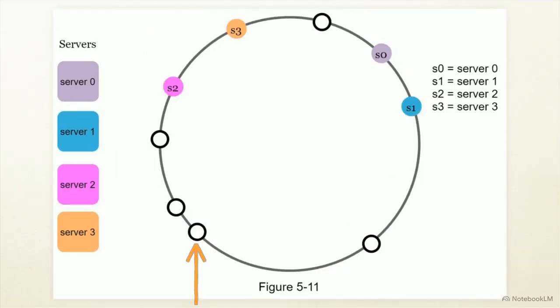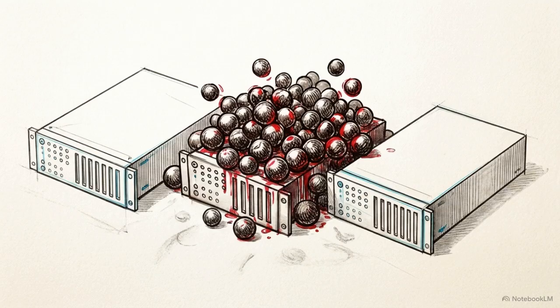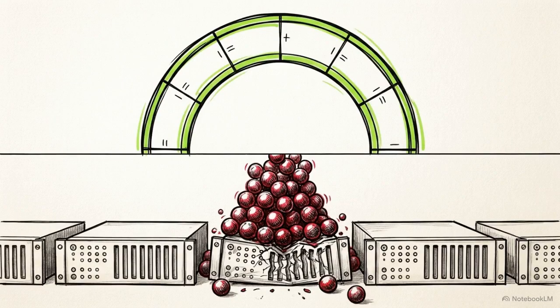Highly accessed keys land on one specific server, while other nodes in the cluster remain idle. Physical nodes can buckle under heavy traffic, while neighboring servers have the capacity to help but lack the assigned keys to do so. Basic consistent hashing solves topological volatility, but it does not inherently provide equitable load balancing.